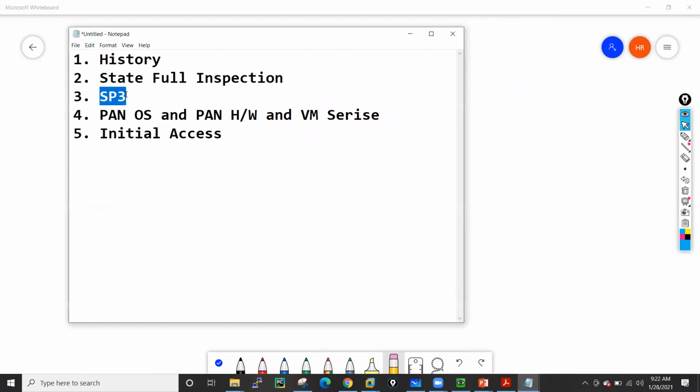I'm just clearing it out, and now let me see what SP3 is. We have also discussed SP3 in our demo class, but I want to cover it here too, because maybe there are a few new people who have not joined our demo. When we talk about the Palo Alto firewall, it has become very popular due to its architecture as well.